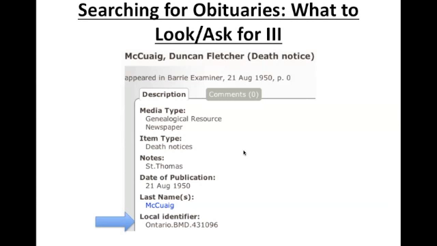So if you're wondering where you go from here, it's basically a call number. And what you're looking for is the local identifier, which will be towards the top of the page, underneath the information from the newspaper. So what do you do with this now?